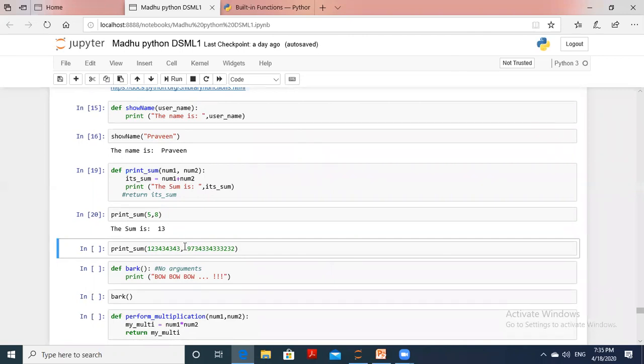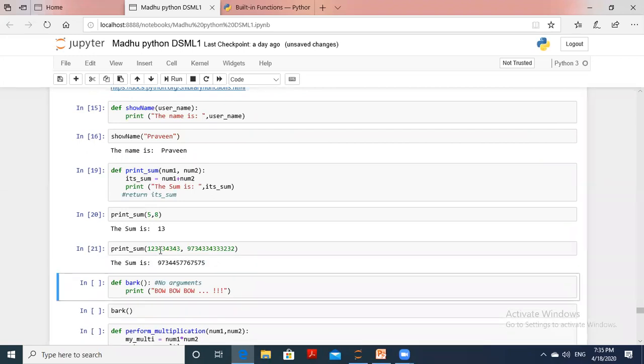Next, here I've taken these numbers. Again I'm taking other numbers, another combination. So let's see what the print will give, the sum of these two numbers. I didn't apply any function here. This printf statement calls the function, goes to the function statement, executes the complete code, and displays the output.